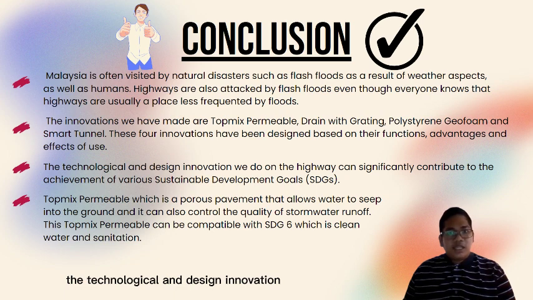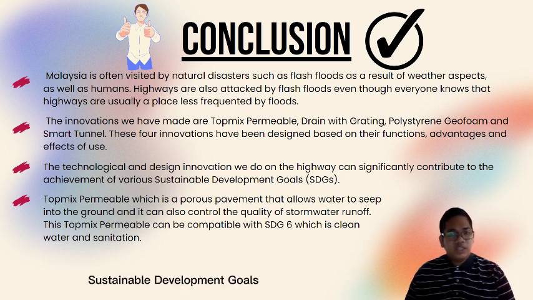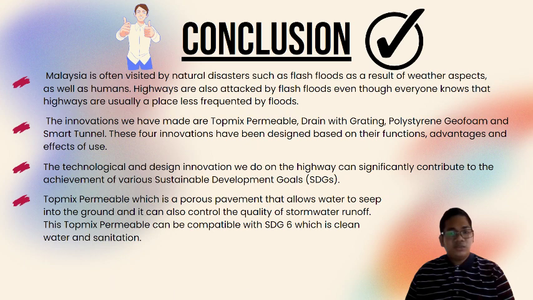The technological and design innovations we do on the highway can significantly contribute to the achievement of various sustainable development goals. Top-Mix Permeable, which is a porous pavement that allows water to seep into the ground, can also control the quality of stormwater runoff. This Top-Mix Permeable is compatible with SDG 6, which is clean water and sanitation.